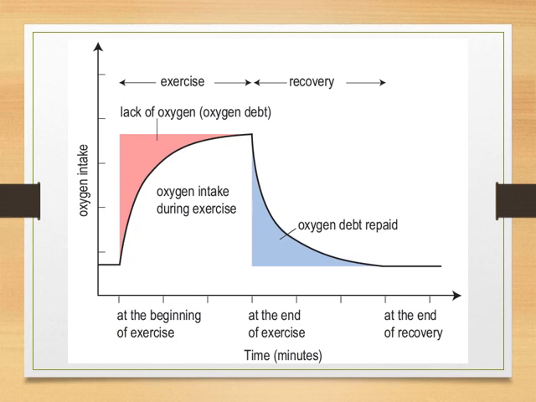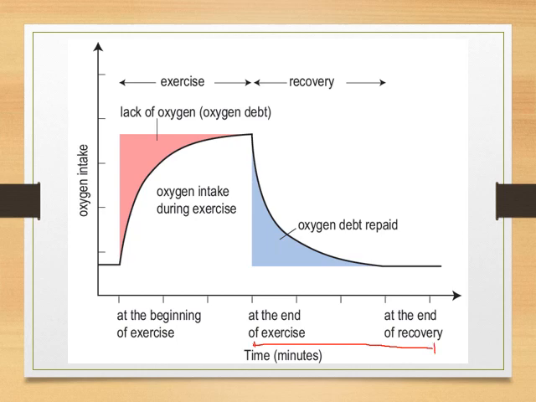Okay, this graph shows you the lack of oxygen in the muscle cell and the oxygen debt repair. So we start from the first one here. Okay, we look at the graph. The y-axis is the oxygen intake. The x-axis is the time. So it is the period when they start the exercise and finish the exercise, and also the time to recover. You can see here, this one is the recovery stage.